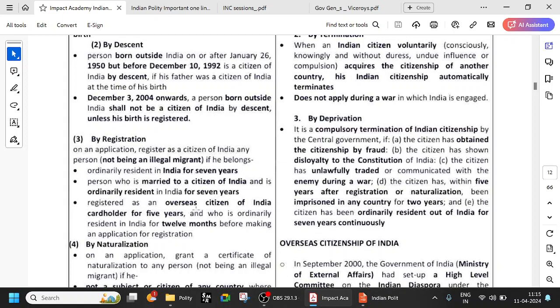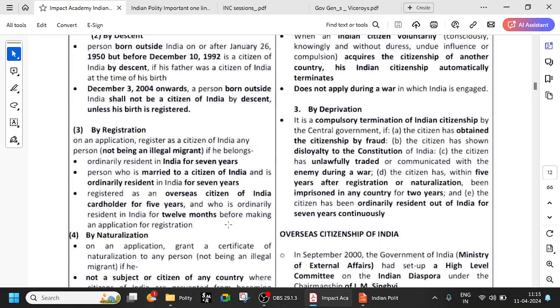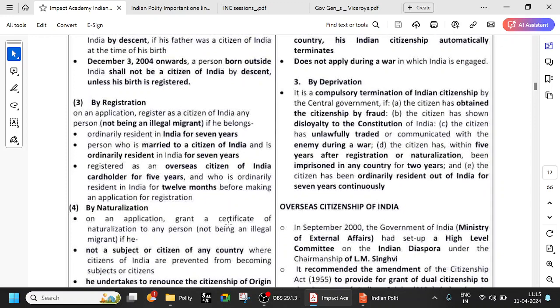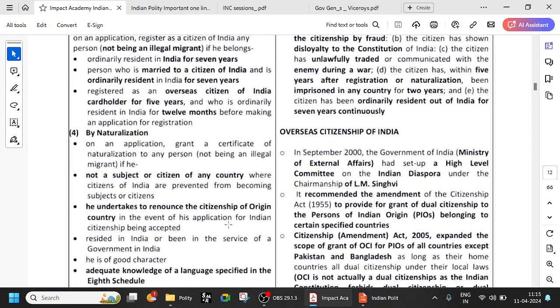And also, if you are registered as an OCI, overseas citizen of India card holder for 5 years, and who is ordinarily resident in India for 12 months. So you can be an overseas citizen. So your parents have migrated to the US and you have applied for overseas citizenship, and you have that for 5 years, and then for 12 months before applying, you are in India. Then also you can become a citizen of India.